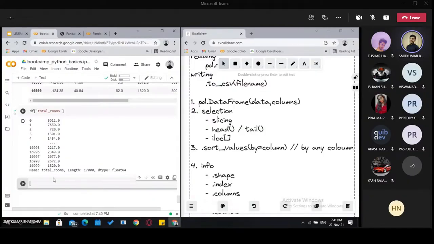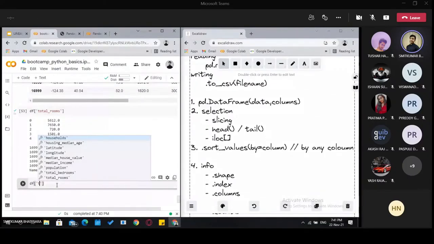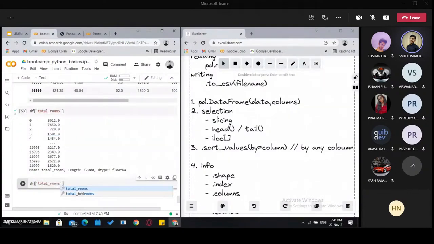So let's see the df column total_rooms. Now, as we have seen, head brings us the first 5 and tail brings us the last 5. But if you want rows from between, from any number to any number,